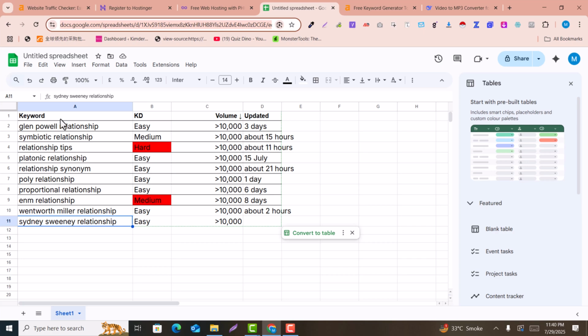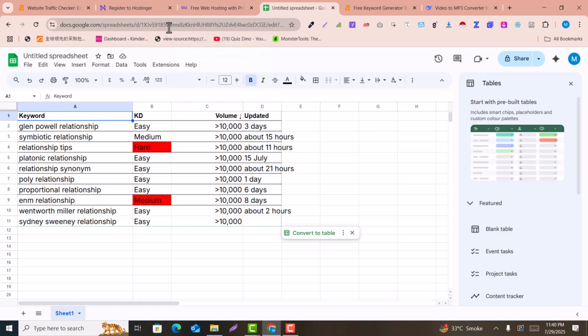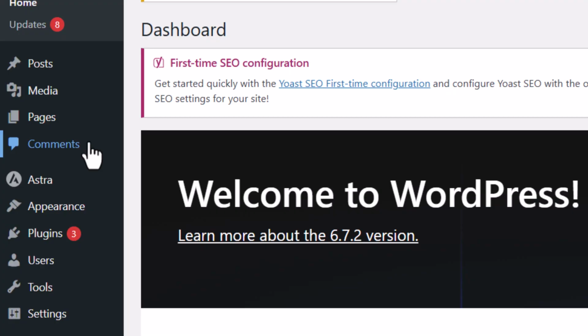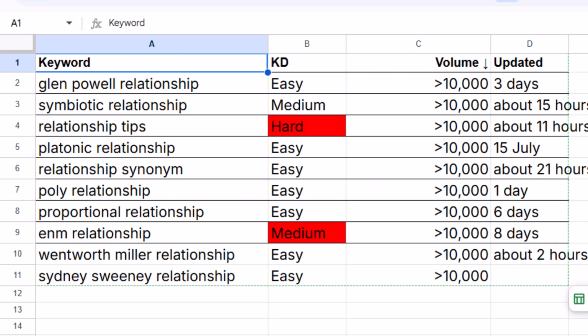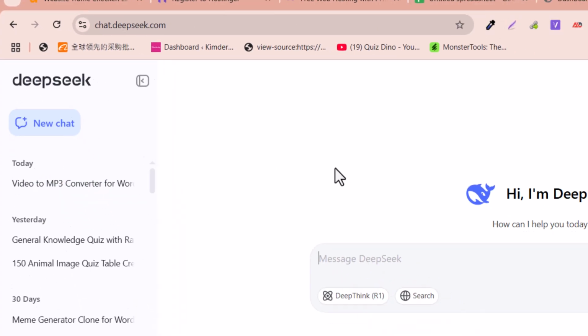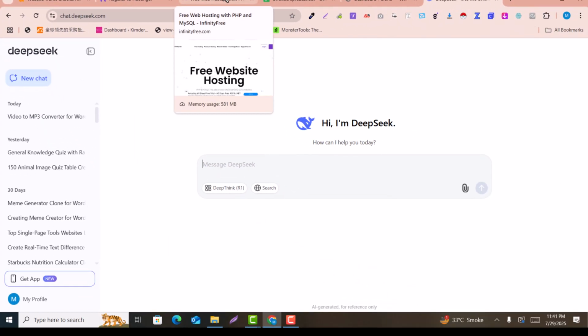Now we have the keywords and have installed WordPress on our domain. So we go into our WordPress dashboard, and here in the dashboard we are going to add posts regarding our keywords. What we need to do is go into DeepSeek or ChatGPT and click on new chat, and here you just need to write the prompt that is given in the description.